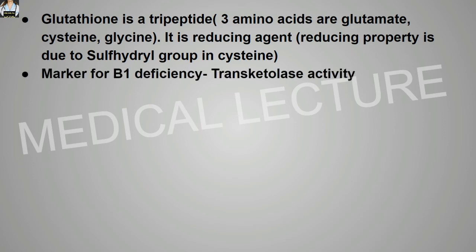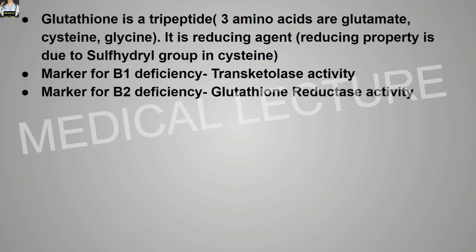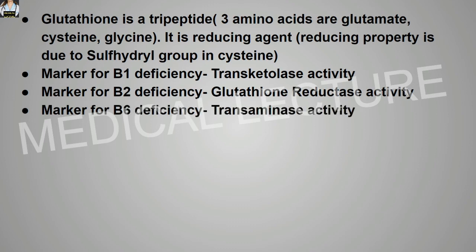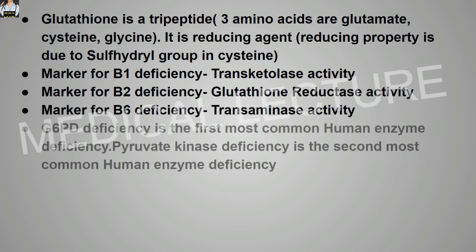The marker for B1 deficiency is transketolase activity. The marker for vitamin B2 deficiency is glutathione reductase activity. The marker for vitamin B6 deficiency is transaminase activity. Glucose 6-phosphate dehydrogenase deficiency is the most common human enzyme deficiency. Pyruvate kinase deficiency is the second most common one. Among the common human enzyme deficiencies, the first is glucose 6-phosphate dehydrogenase deficiency.